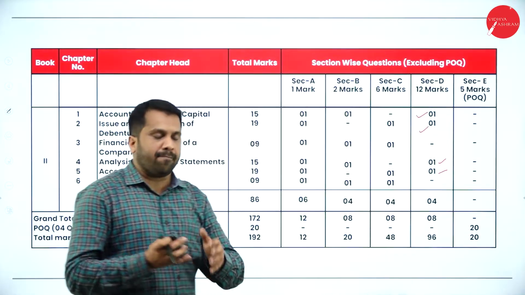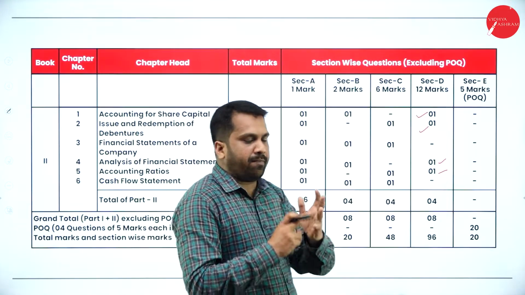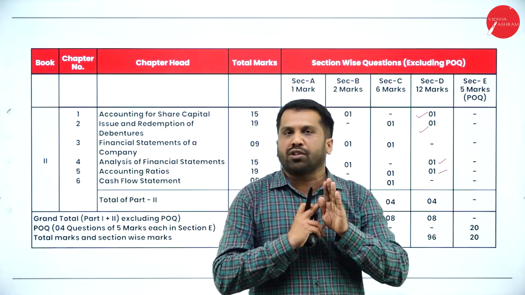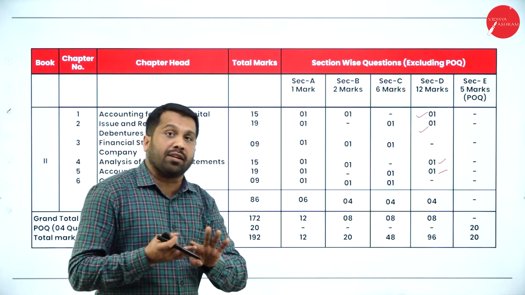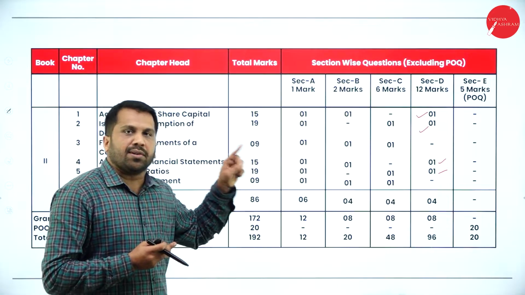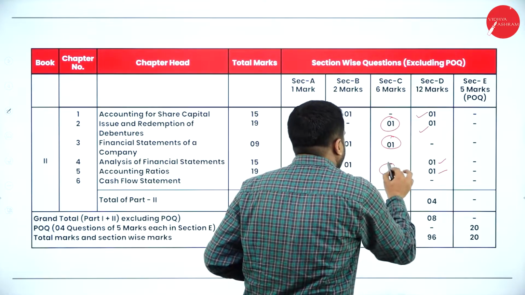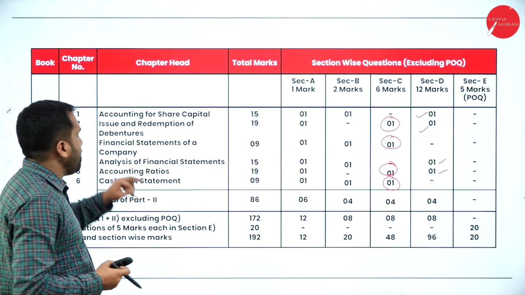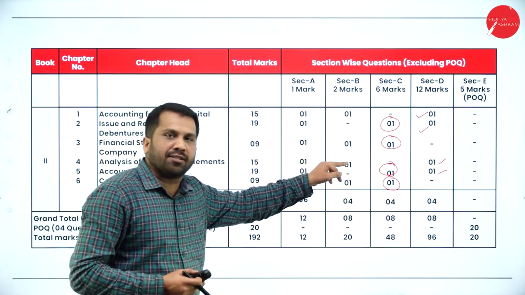So, from where you will get non-profit organization, your 12 marks I am telling: non-profit organization, admission, retirement, dissolution, issue of shares and issue and redemption of debenture, then your financial statement analysis ratios. These are the 12 mark questions you are supposed to concentrate on. And what about 6 mark? 1, 2, 3, 4. One will be from cash flow, your financial statement and your issue of debentures. From there you will get your 6 mark question.